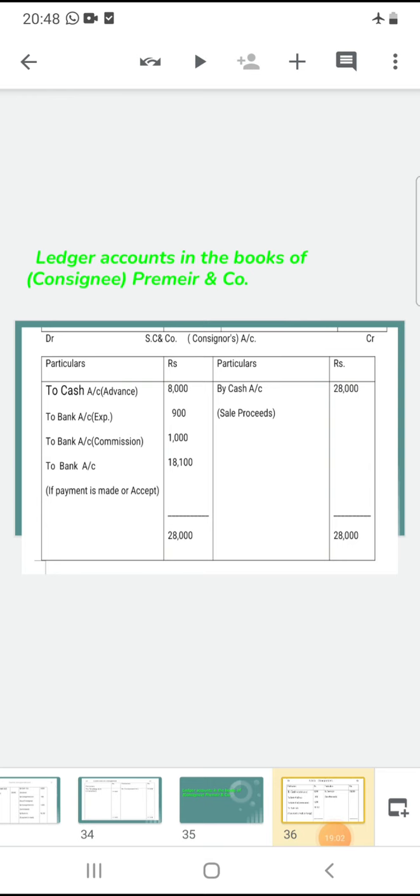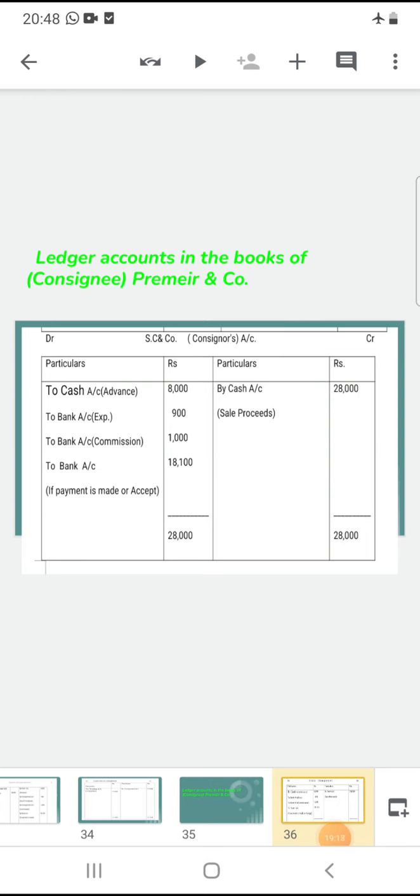Premier and Company prepare only one account, that is the consignor account. The consignor name is SC and Company. So my dear students, we can already prepare consignee account.